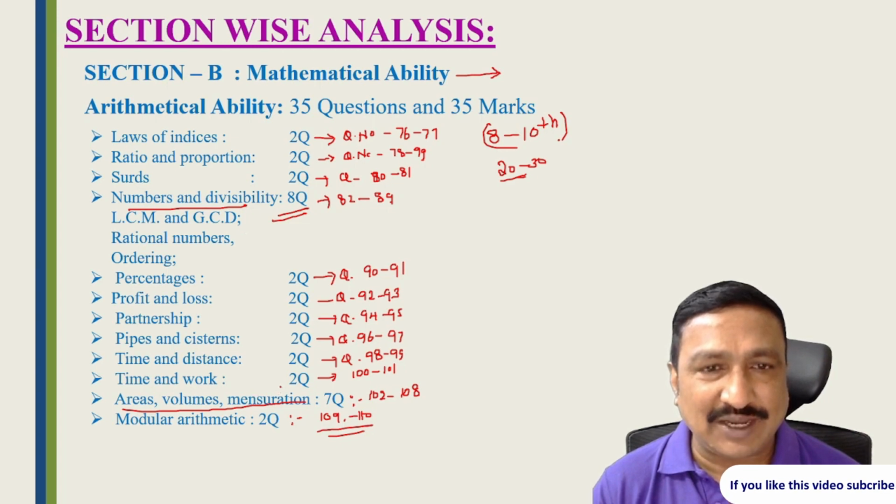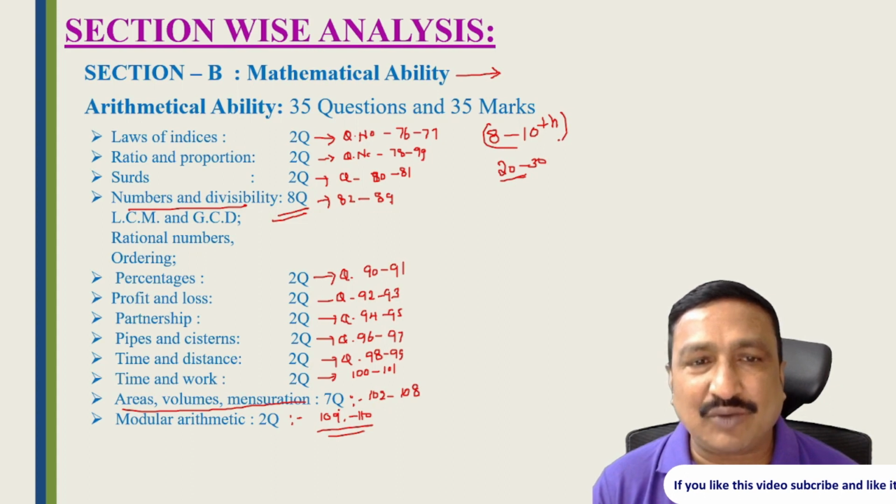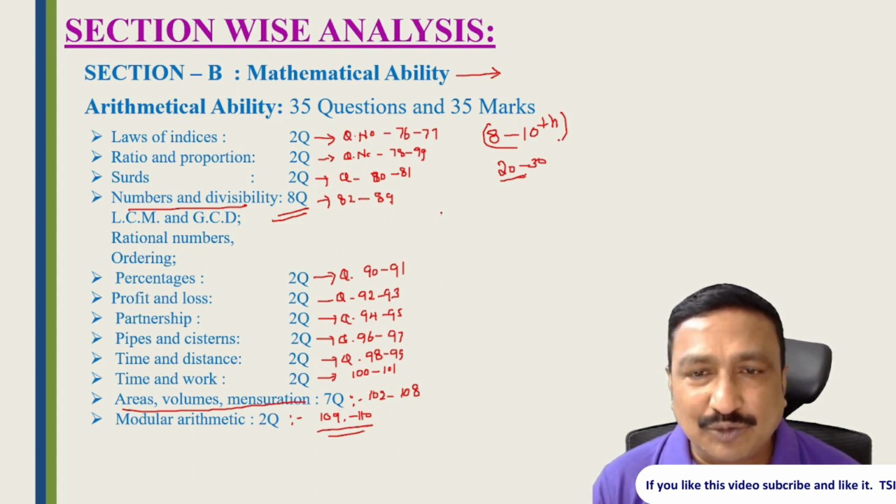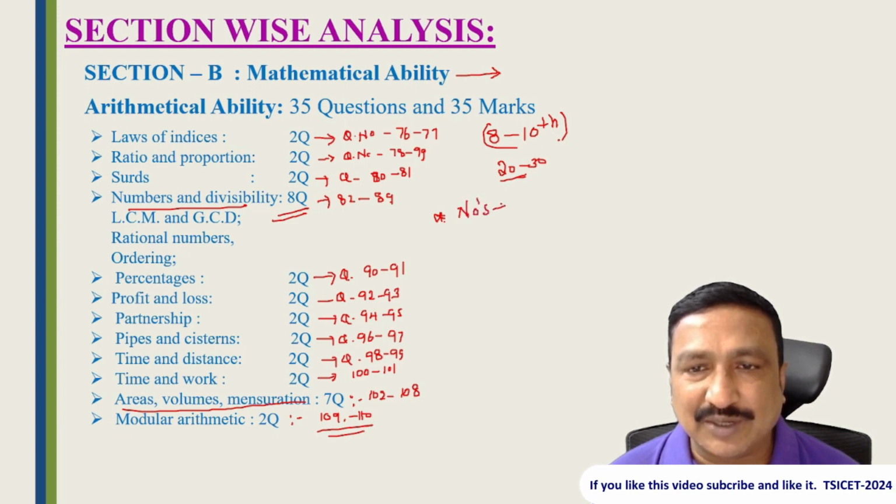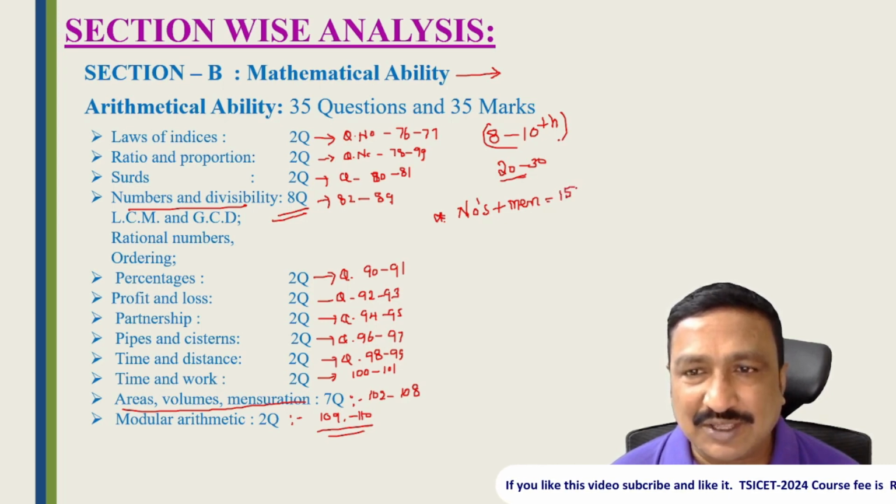If you do numbers and mensuration perfectly, we can get 8 plus 7, so 15 questions, and additionally 5 questions. Only if you prepare these 2 topics, the actual weightage is 15 marks, but in data sufficiency you can see 5 marks,